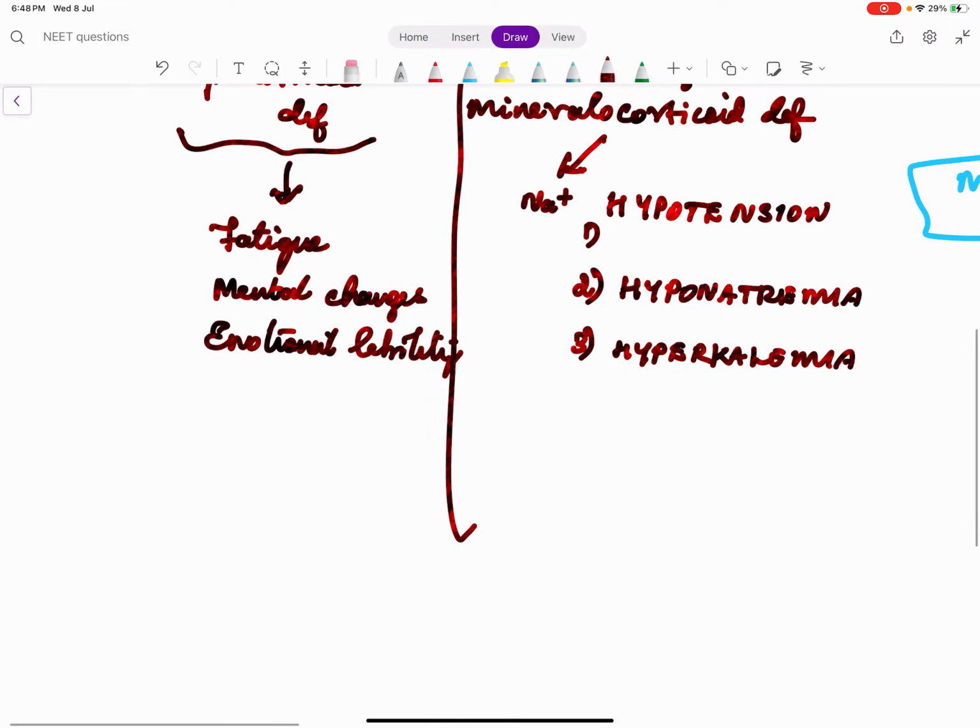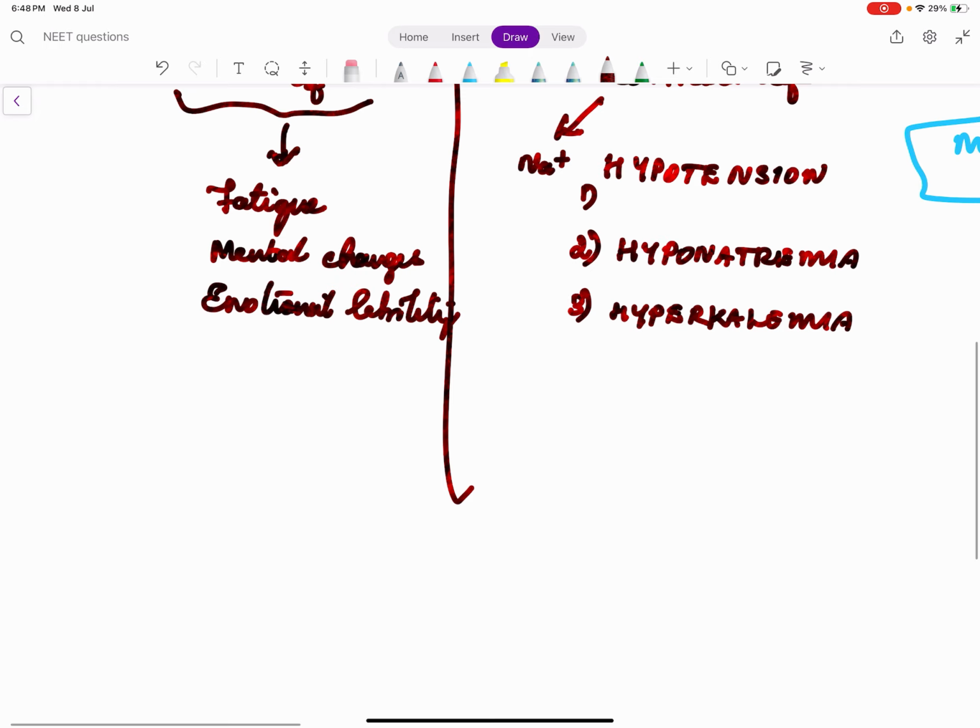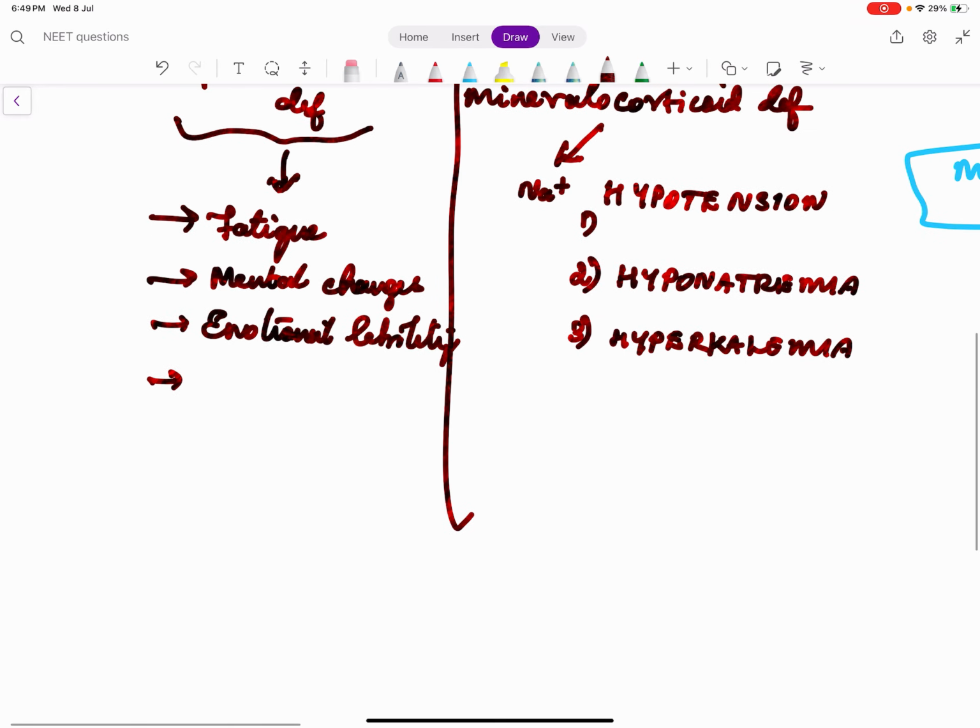And another important function of cortisol, like in the last question we discussed the function of growth hormone, the counter-regulatory hormones. There are 5 counter-regulatory hormones. One among them is cortisol, which is to increase glucose. So when there is glucocorticoid deficiency, there will be hypoglycemia.